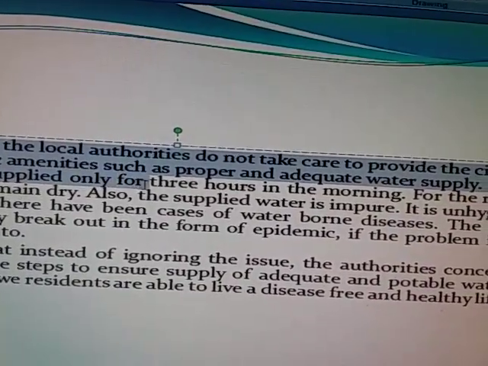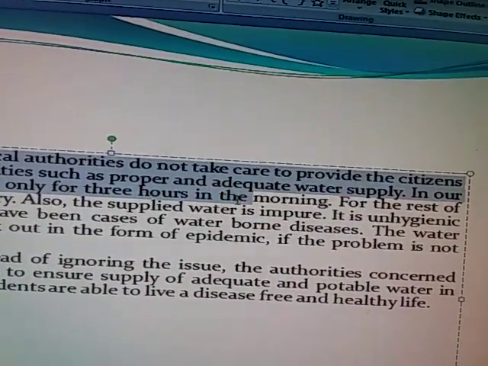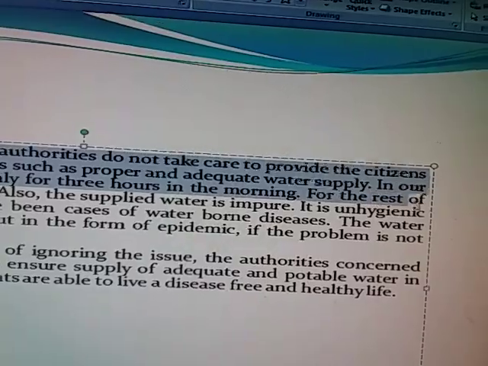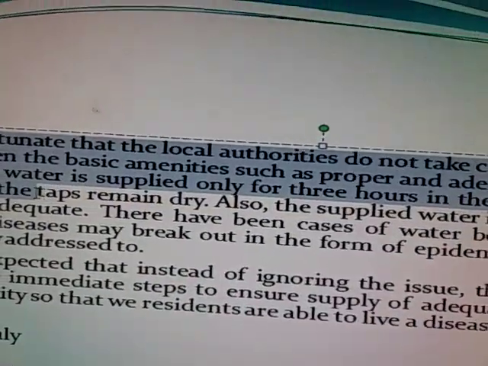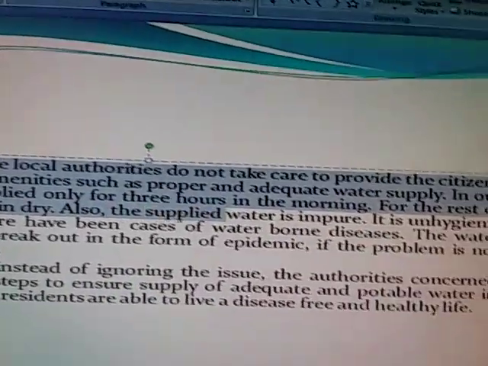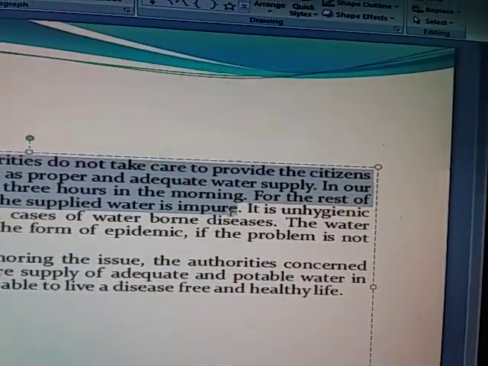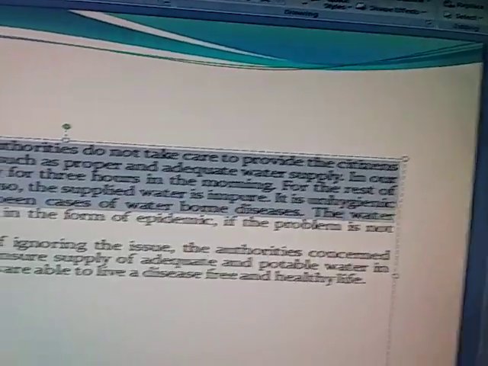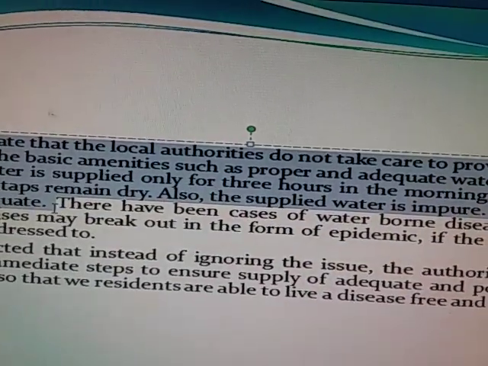Water is supplied only for 3 hours in the morning. For the rest of the day, the taps remain dry. Also, the supplied water is impure. It is unhygienic and inadequate.